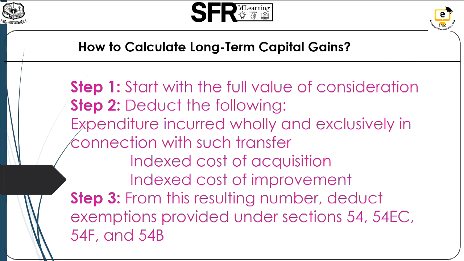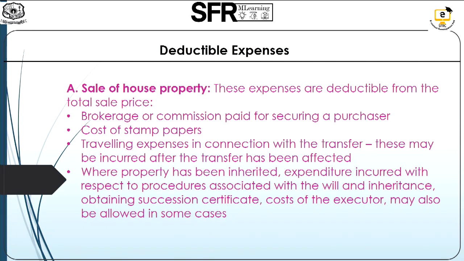Next, let us see the computation of long-term capital gain. Here also, first we have to determine the full value of consideration. We can deduct the following expenditure in connection with that transfer. Indexed cost of acquisition and indexed cost of improvement can be deducted from that. The resulting figure will be the long-term capital gain, and from that some exemptions are provided under section 54.